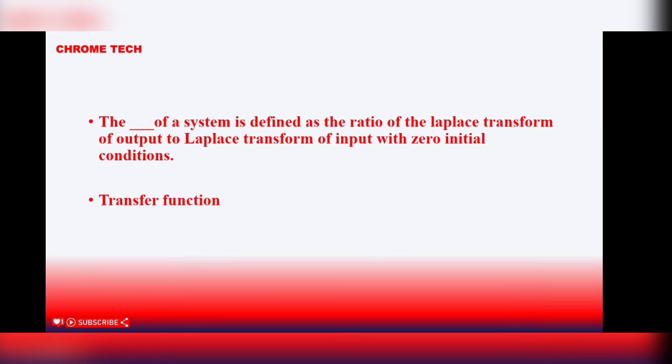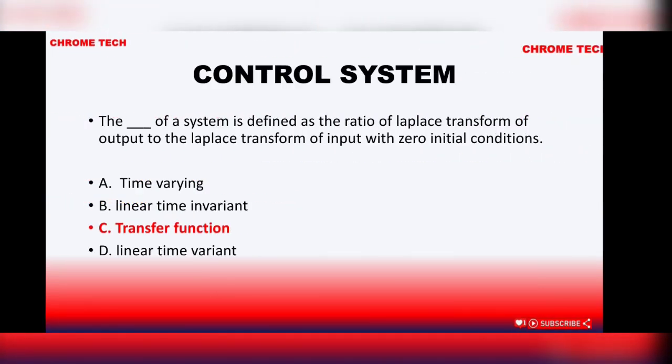The dash of a system is defined as the ratio of Laplace transform of output to Laplace transform of input with zero initial condition. Transfer function of a system. Next question. The dash of a system is defined as the ratio of Laplace transform of output to Laplace transform of input with zero initial condition.